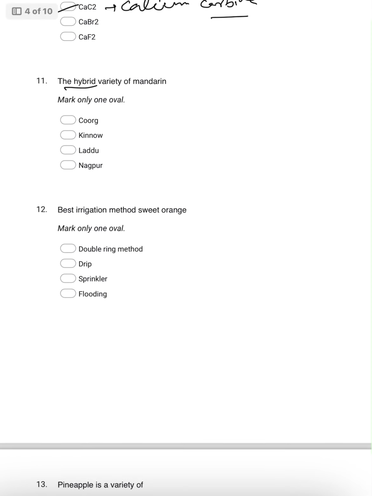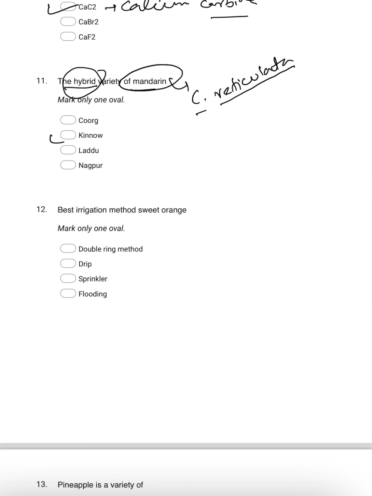Then coming to the hybrid variety of mandarin. Mandarin's scientific name is Citrus reticulata. Here there are different varieties, but the hybrid variety is Kinnow.